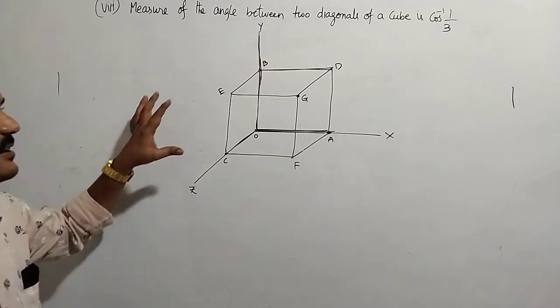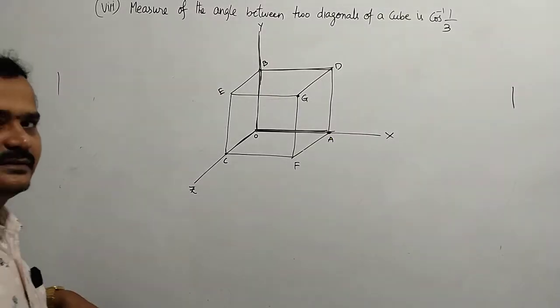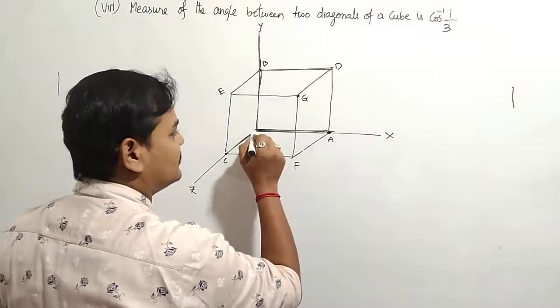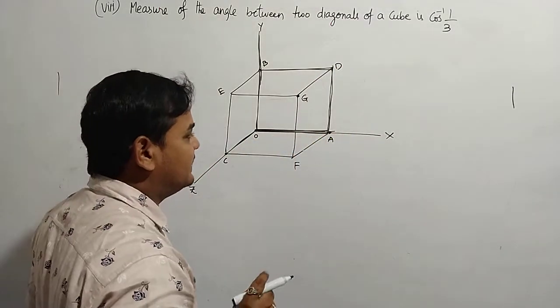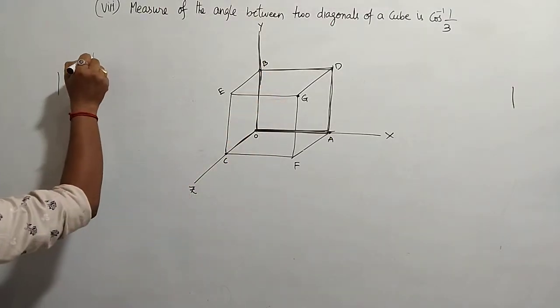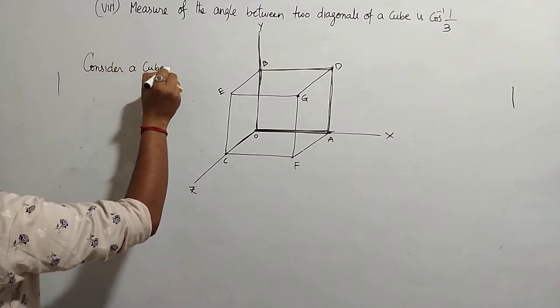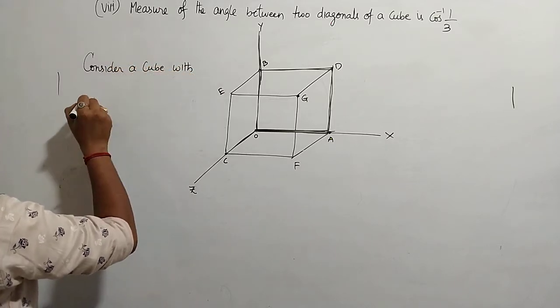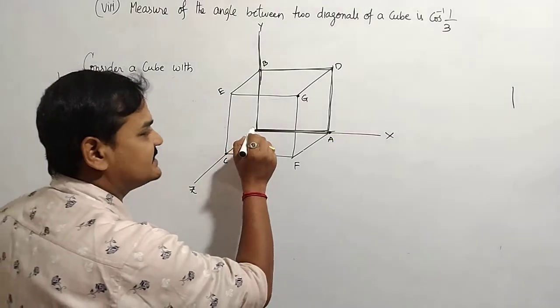So consider a cube. This is the cube, I can consider it like that. In this cube, all sides are equal. Consider a cube with side small a, the length of the side is small a, meaning this is small a.